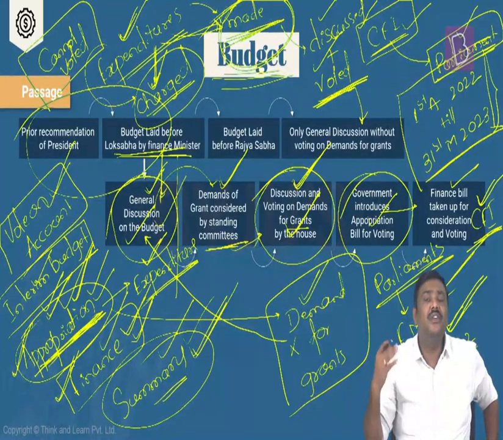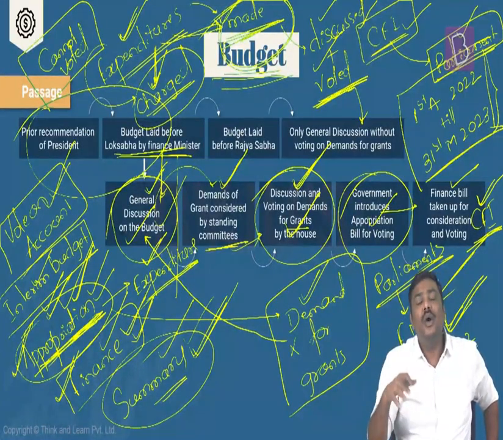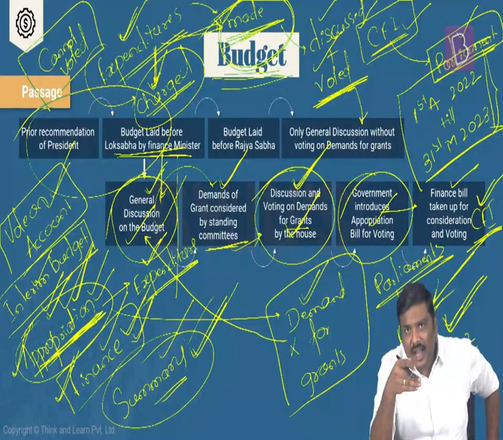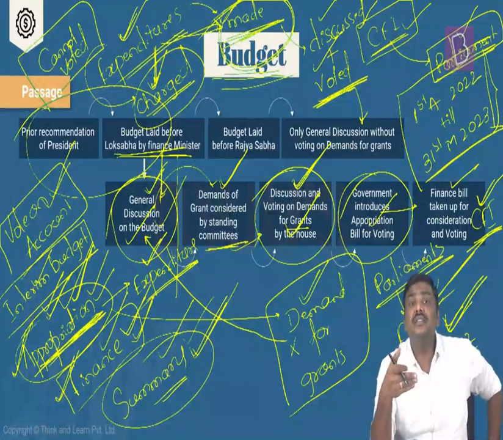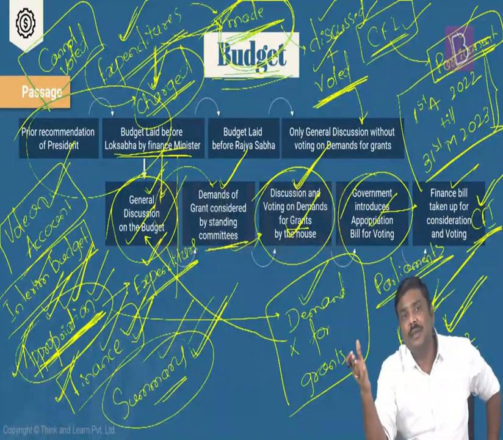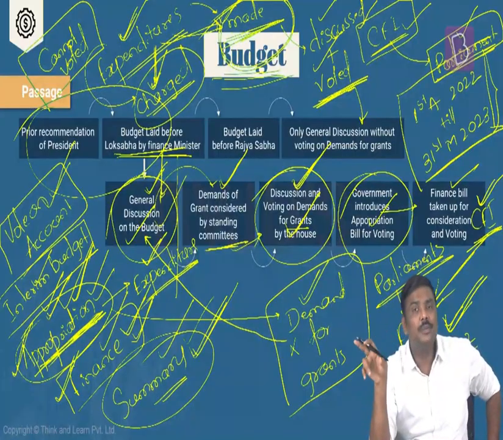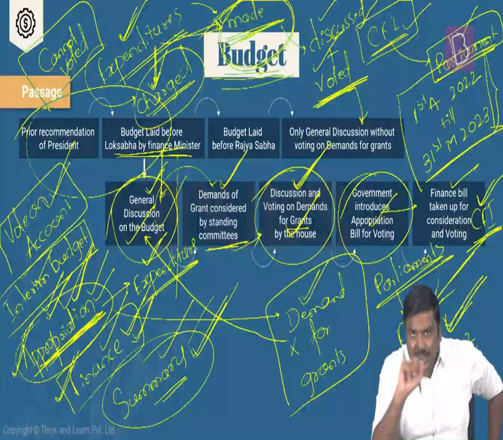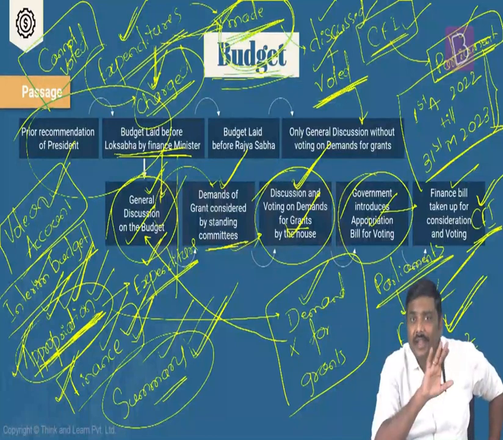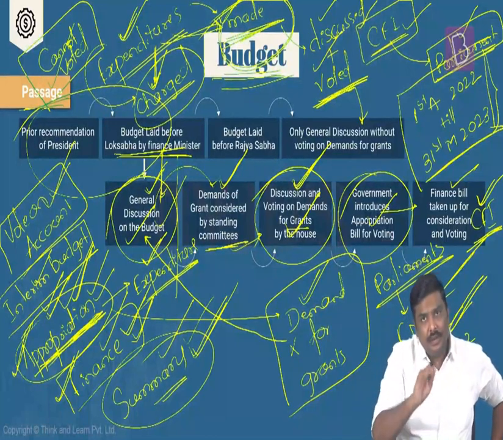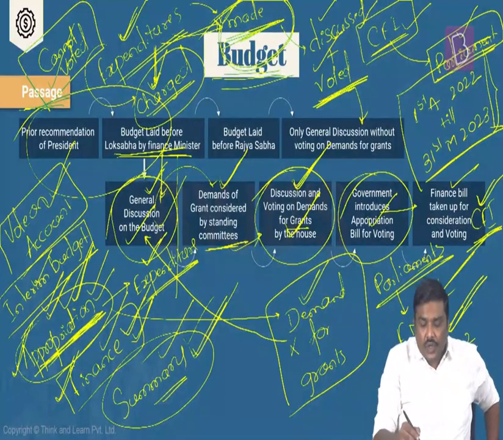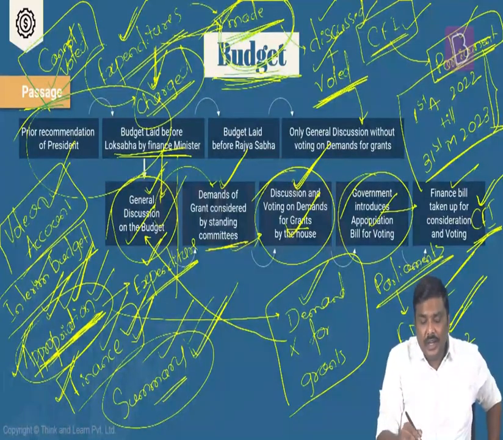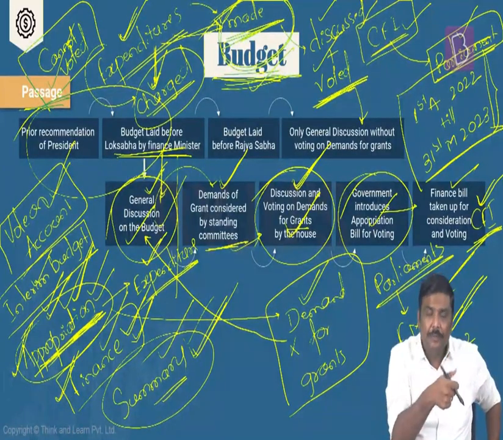Now there is a finance bill discussion in the parliament. Done? Once these particular bills, again, that is a financial bill, is discussed, passed in Lok Sabha, sent to Rajya Sabha. Rajya Sabha will pass it, send it to President of India. President of India will give his assent or signature. That is essentially the end of the passage of the budget as such. Done? So these are some of the very, very important points related to how the budget is prepared, how the budget is passed.